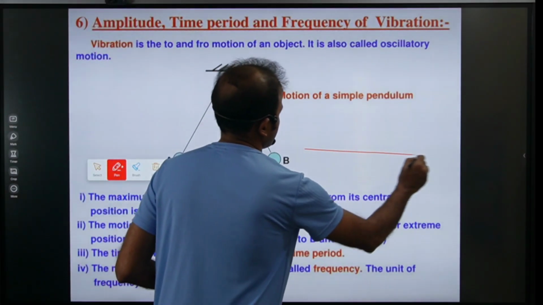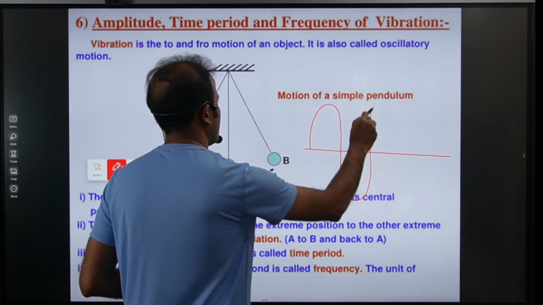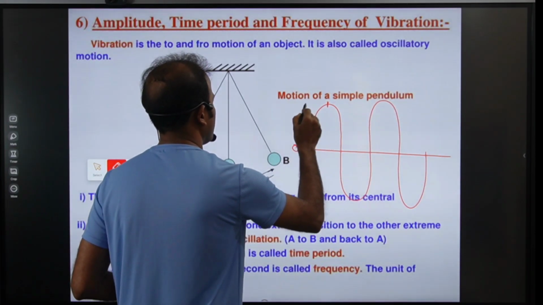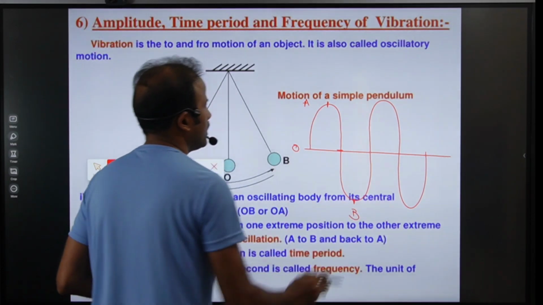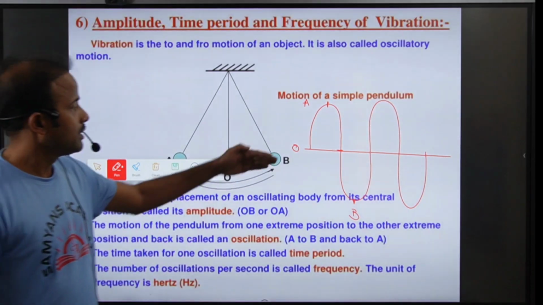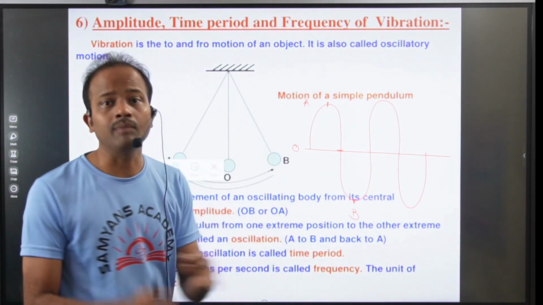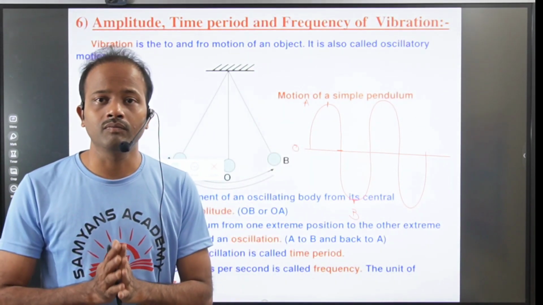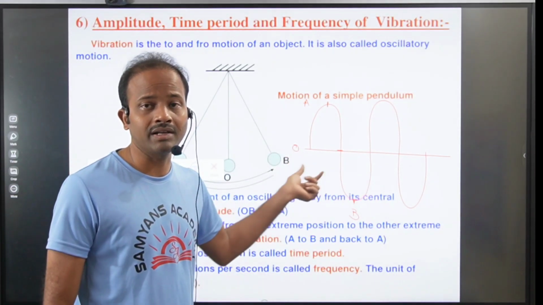Now see here, this is the mean position, and let us say this is a point E, and this is again a point B. You observe here the height of the wave from the mean position. If it is more, the amplitude is more, so the sound is louder and it will create more sound.